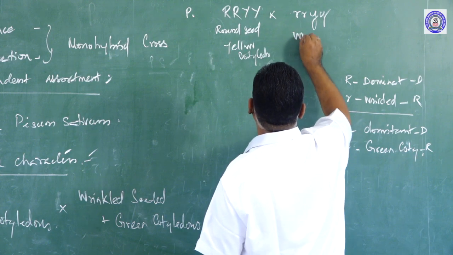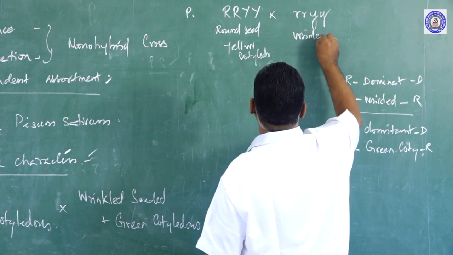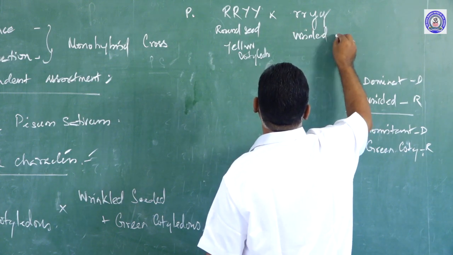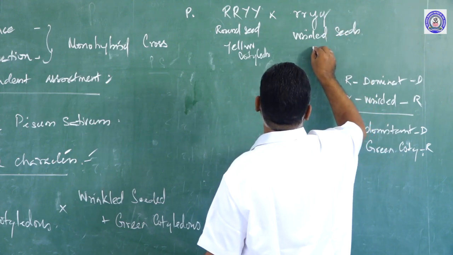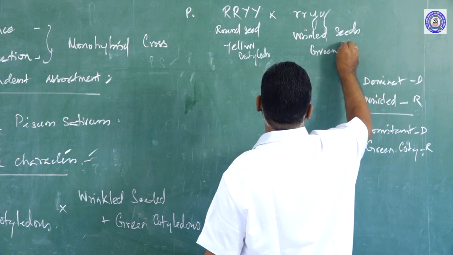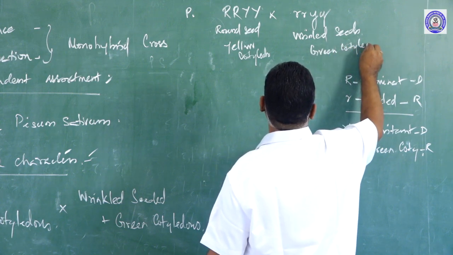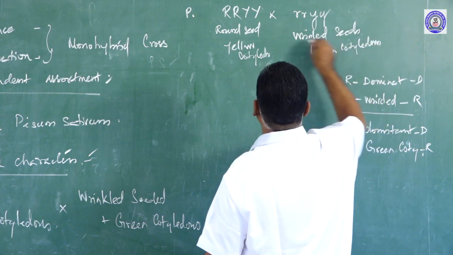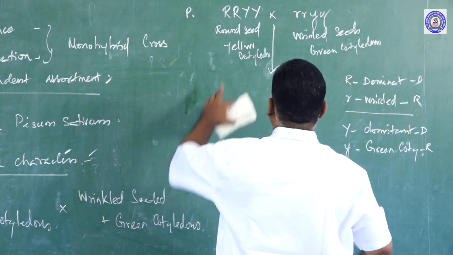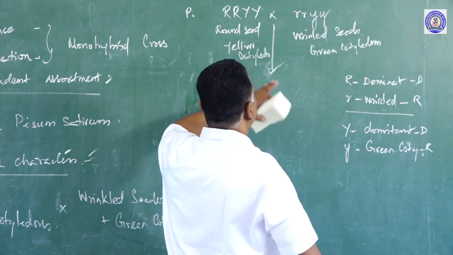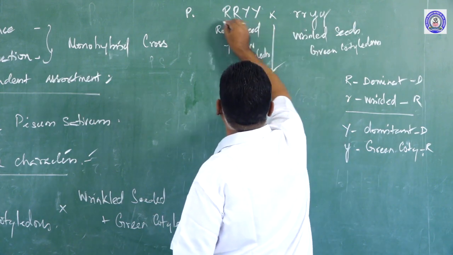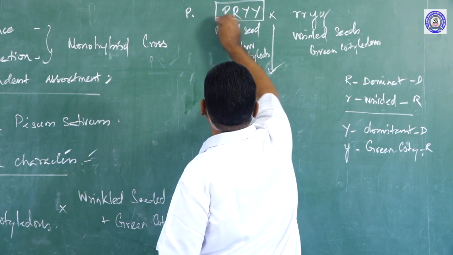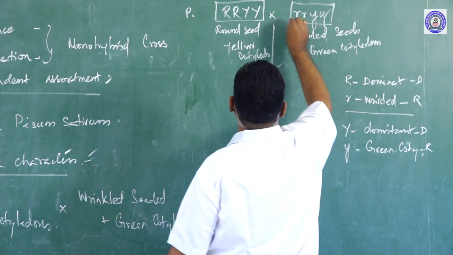This is wrinkled seeds and green cotyledon. We know that these two are dominant characters, these two are recessive characters. This is fully dominant, this is fully recessive, this is fully dominant in both characters.